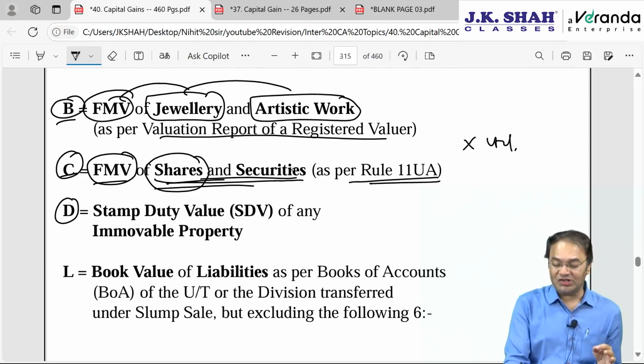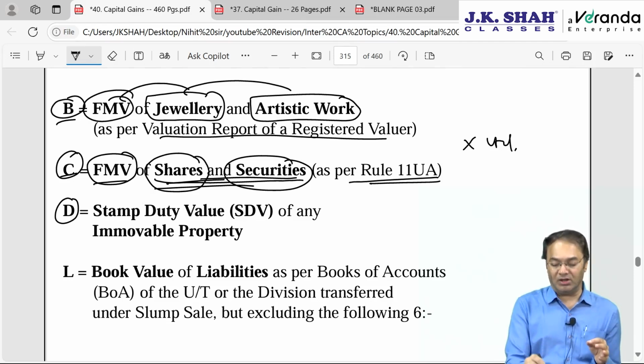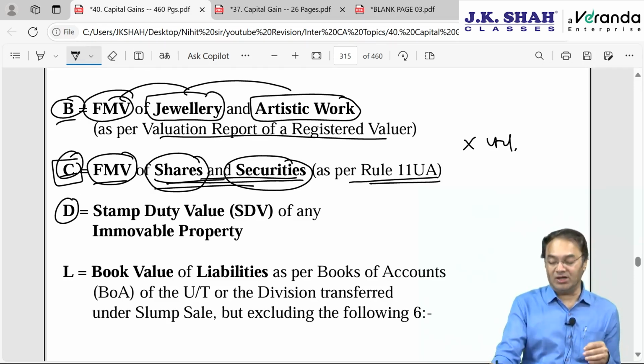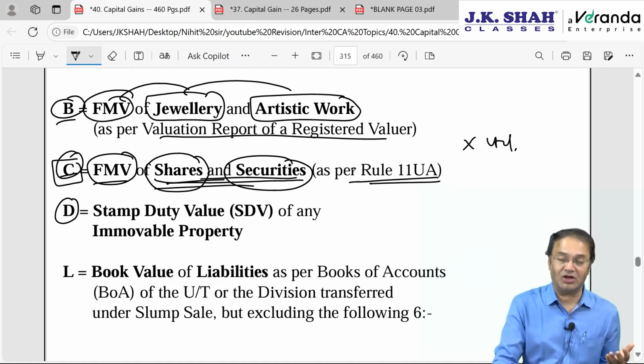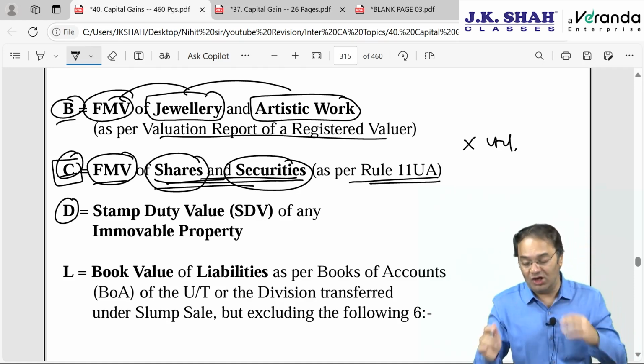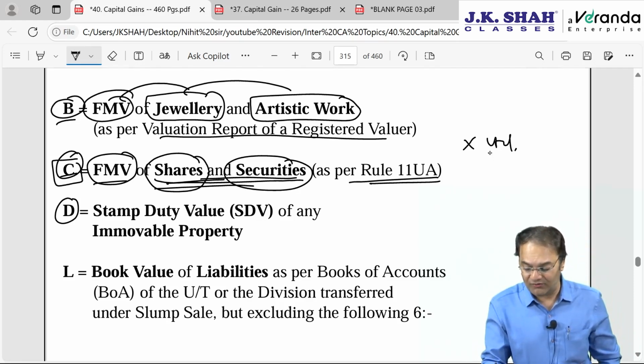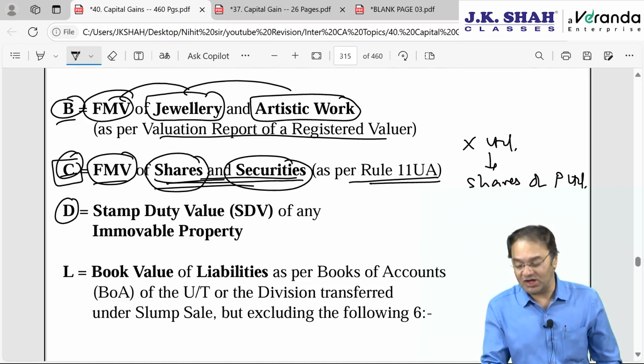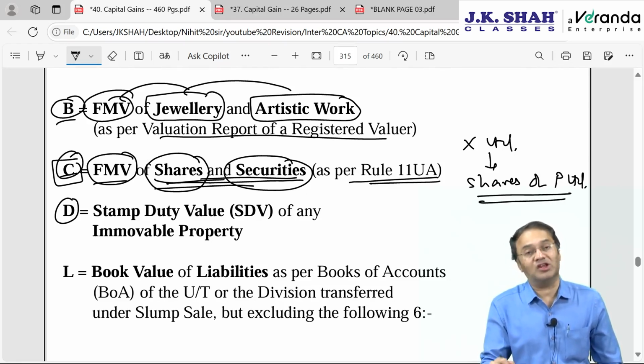When we talk about shares and securities here in part C, we are not talking about my own shares being a company. We are talking about assets which are given away. So X Limited is holding shares of P Limited, and here we are going to value the shares of P Limited. These are to be valued as per Rule 11UA, not the shares of X Limited.